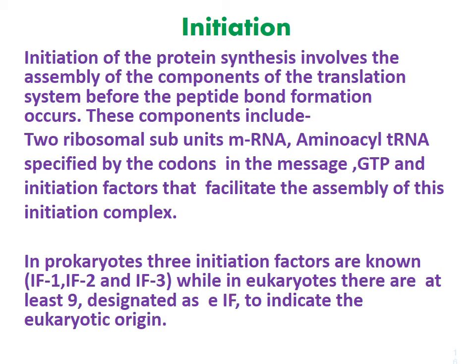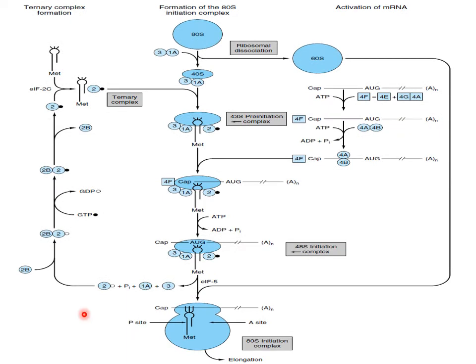First we will see eukaryotic, which has the 80S ribosome. The first step is ribosomal dissociation. In ribosomal dissociation, the 80S ribosome is dissociated into a 40S unit and a 60S unit. The larger is 60S and the smaller is 40S.